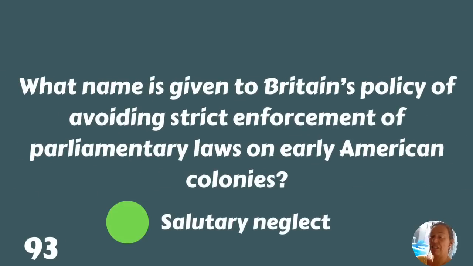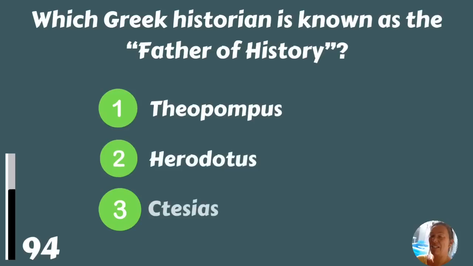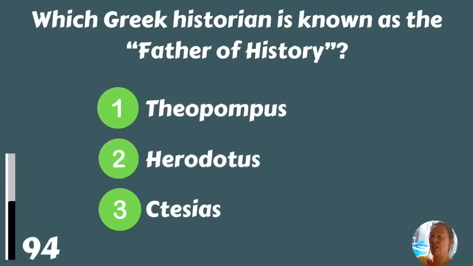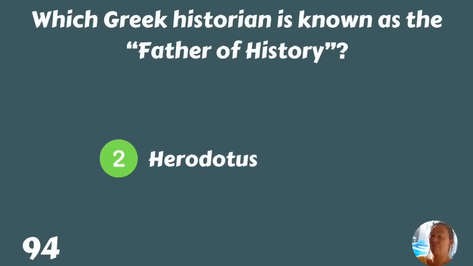Salutary neglect. Which Greek historian is known as the father of history? Theopompus, Herodotus, or Ctesias? Herodotus.